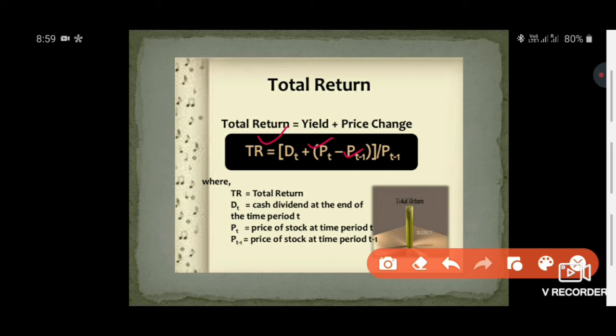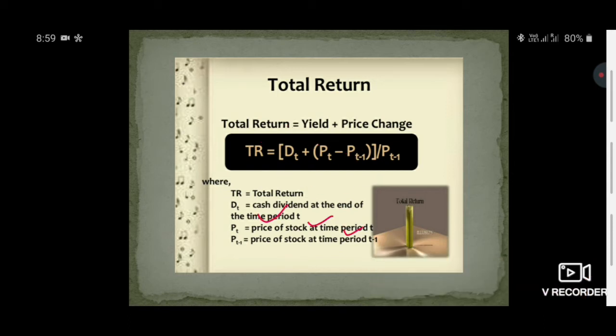That means P_t आपकी क्या हो सकती है, या आपकी क्लोजिंग प्राइस हो सकती है, या आपकी ओपनिंग प्राइस होती है, divided by the opening price of the share we can say, or the investment we can say.